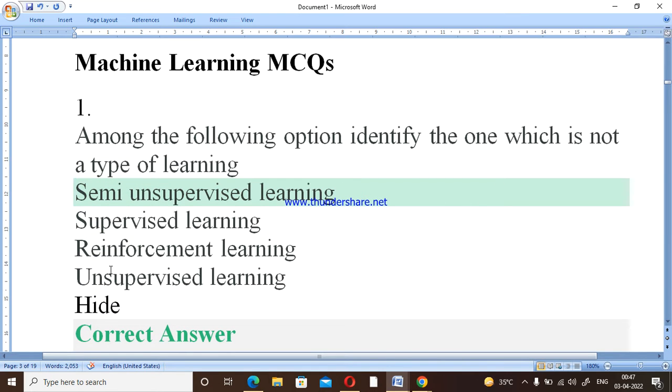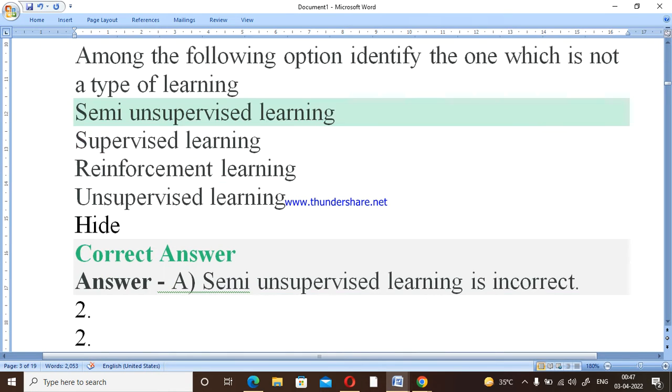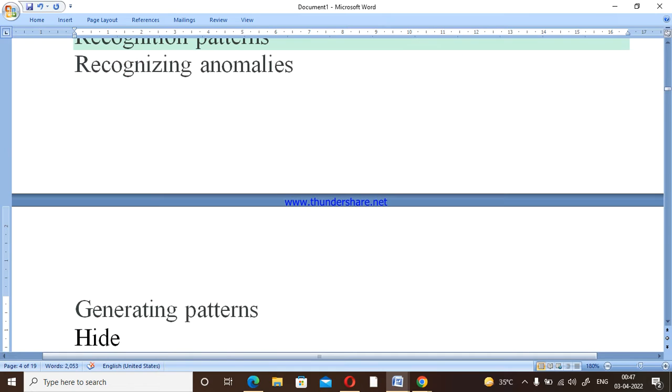Which one? See this option, this is the correct answer. Semi unsupervised, actually it should be semi supervised, but it is mentioned as semi unsupervised, so this option is incorrect. This is the answer which we are looking for. Now moving toward the next one.